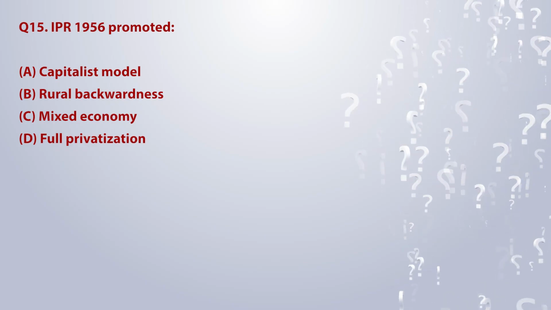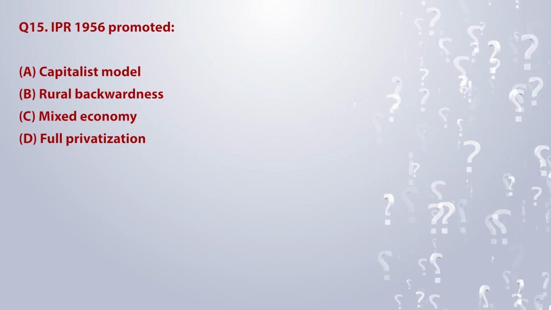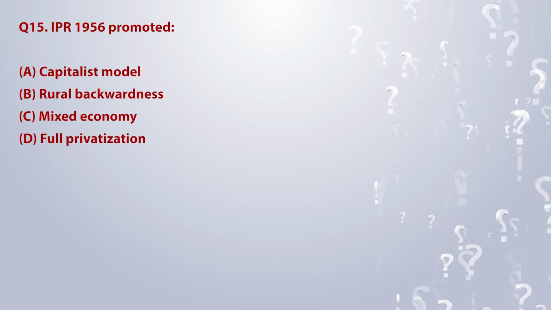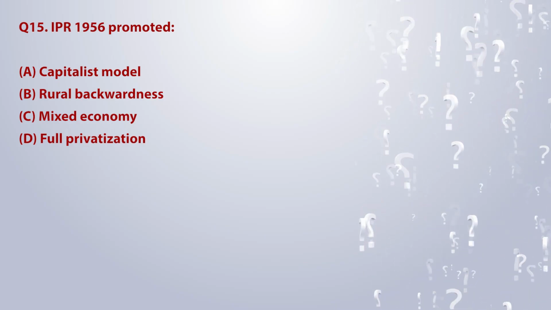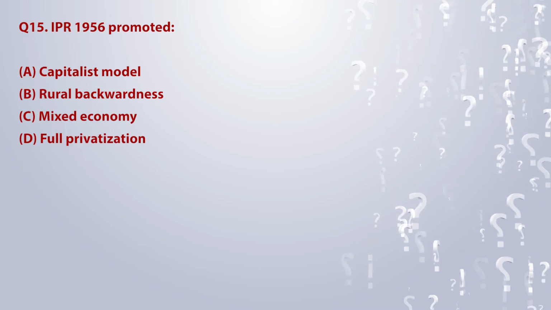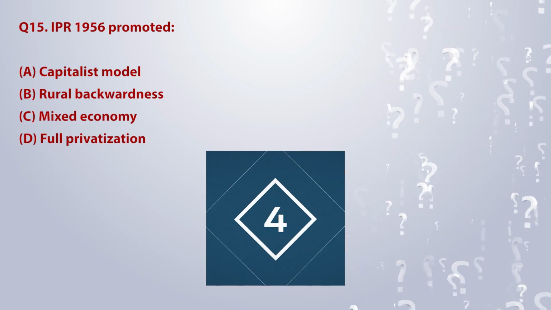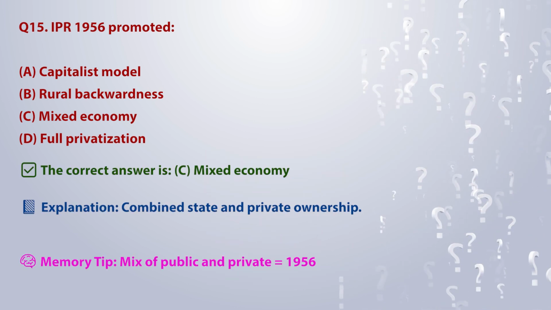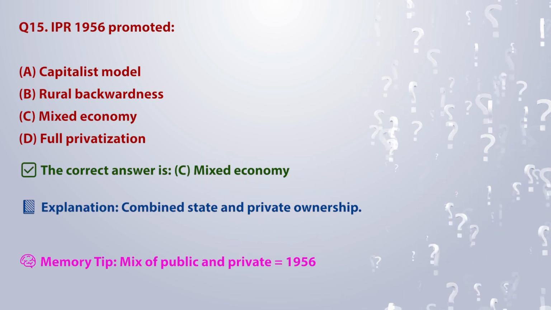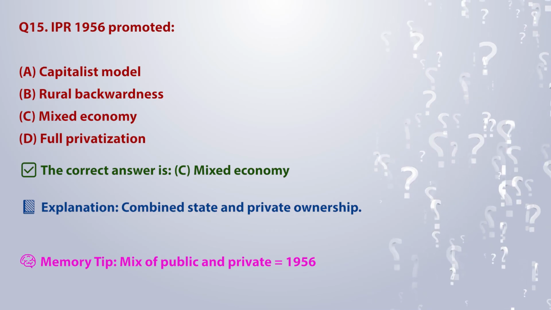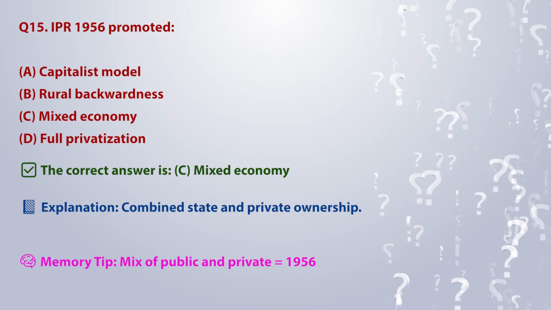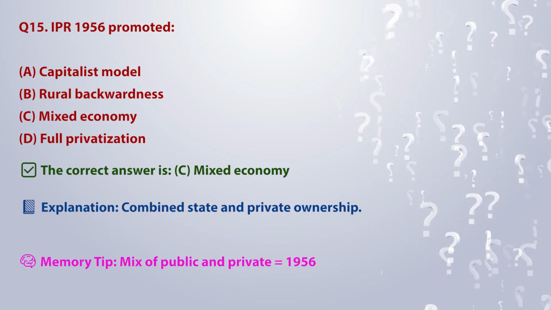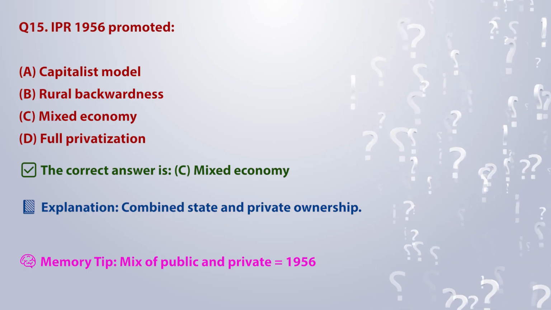IPR 1956 promoted A. Capitalist model. B. Rural backwardness. C. Mixed economy. D. Full privatization. The correct answer is C. Mixed economy. Explanation: Combined state and private ownership. Memory tip: Mix of public and private is equal to 1956.